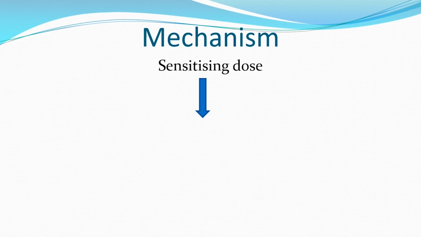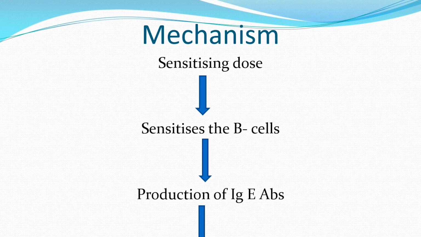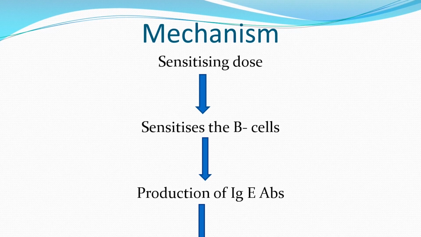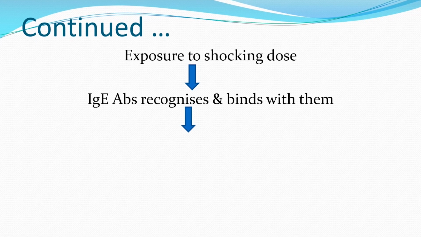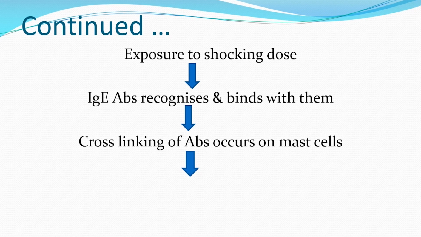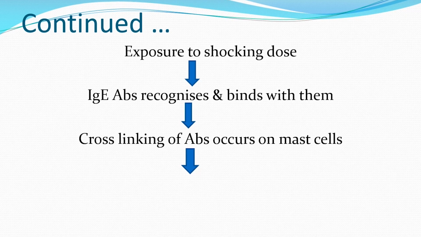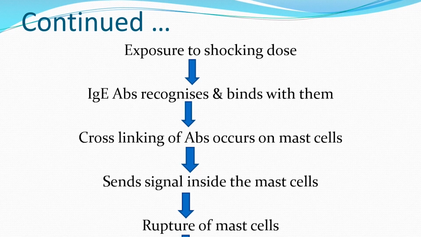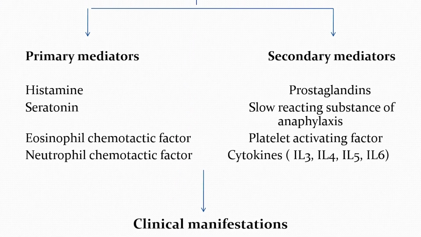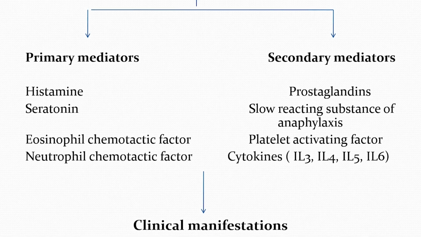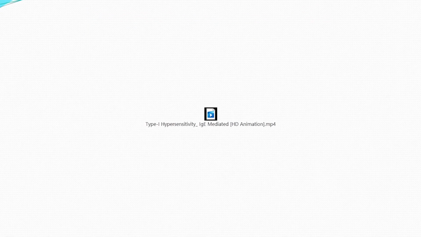Following exposure to the sensitizing dose, B cells get activated, which results in production of IgE antibody, which goes and binds to the surface of mast cells and basophils, which are always present in the circulation. And following exposure to the shocking dose, the IgE antibody recognizes and binds with the allergen, which has entered the body for the second time, resulting in cross-linking of antibodies present on the surface of the sensitized cell. This sends a signal inside the cell, causing rupture of the cell and release of chemical mediators. These chemical mediators are primary and secondary, primary being histamine and serotonin, secondary being prostaglandins, platelet activating factor and leukotrienes, which result in clinical manifestation.